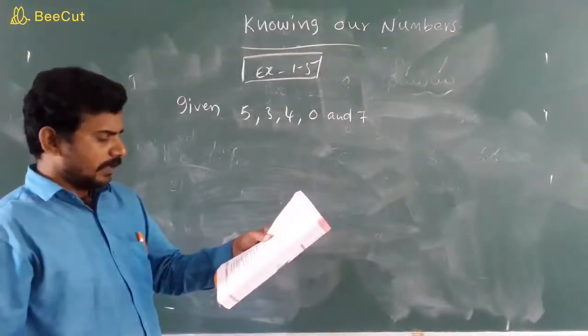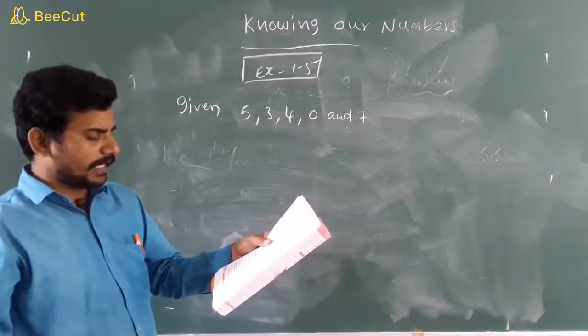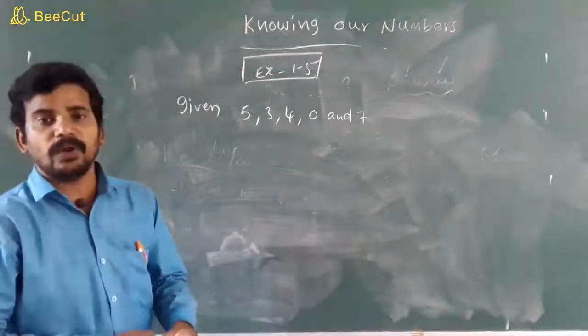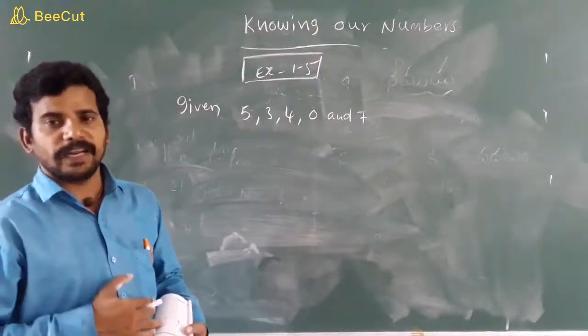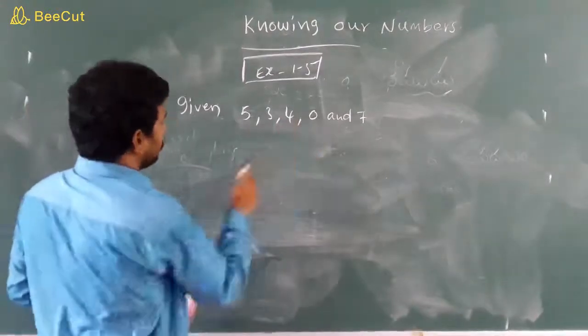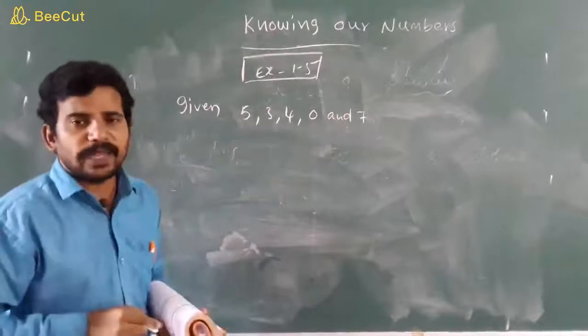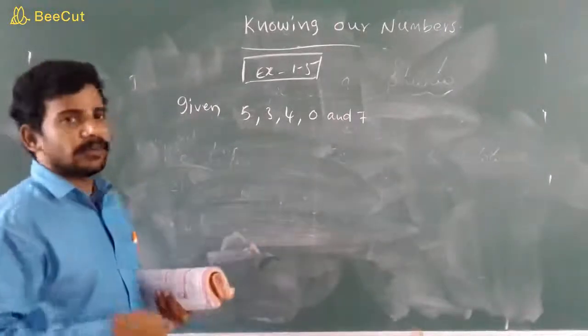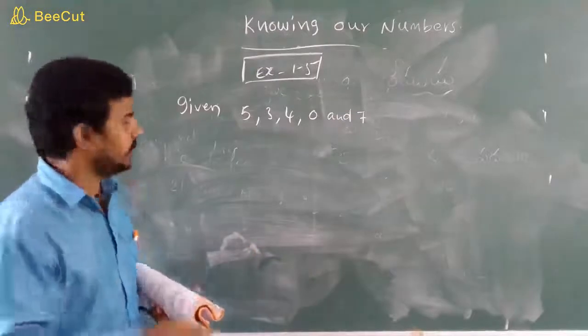Here they are asking for the greatest and smallest 5-digit number. After that we have to find the difference of both. First we make the greatest 5-digit number and then the smallest 5-digit number.